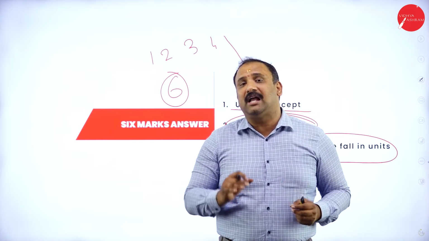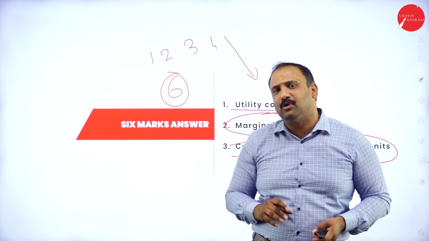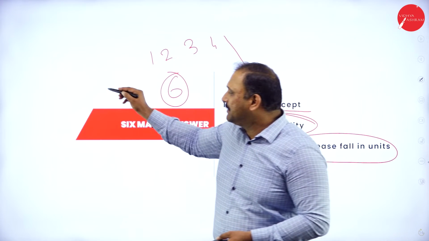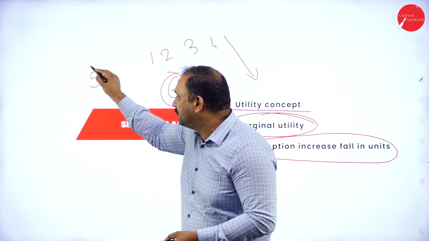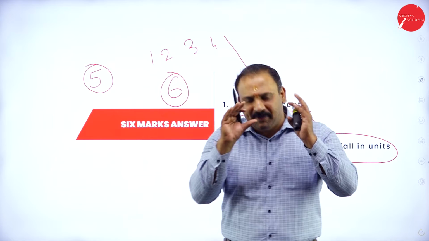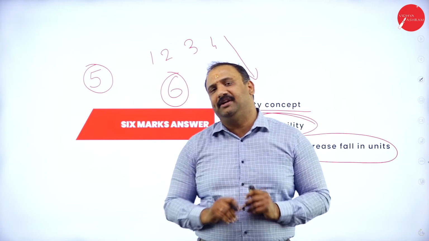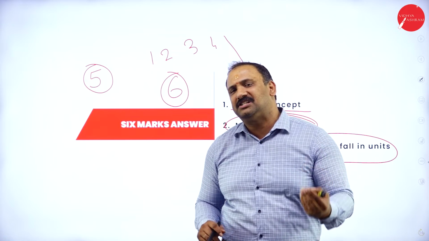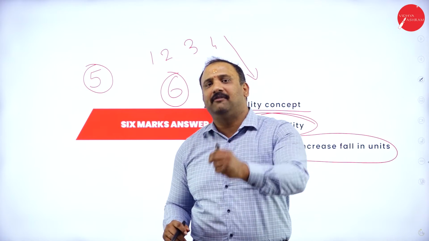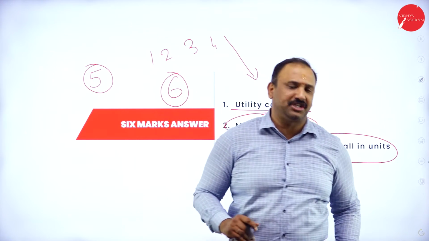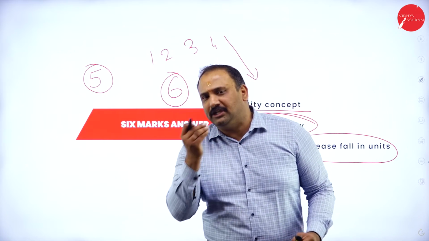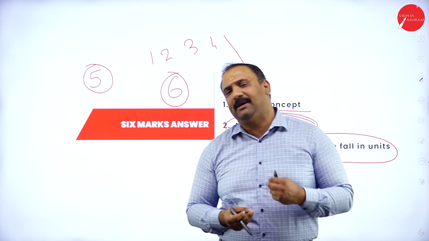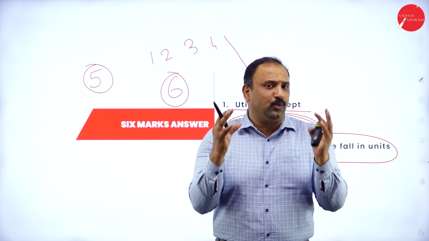Now, this is what I would also say. With this, there is another thing that we need to talk about, which is the practical oriented question, which will come for 5 marks. Let me tell you what is a practical oriented question. A practical oriented question is more about understanding the skills that you have acquired from this particular chapter. So it might be about the utility function, it might be about marginal utility, it might be about demand. So no need to worry about it.